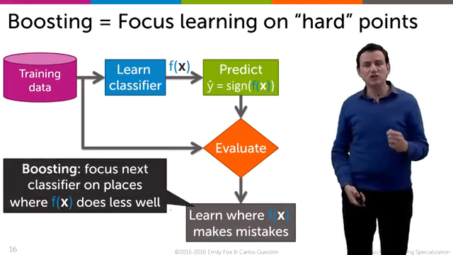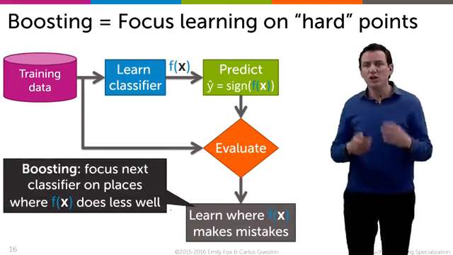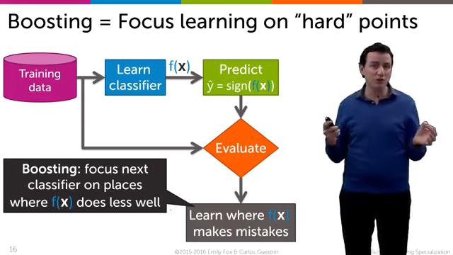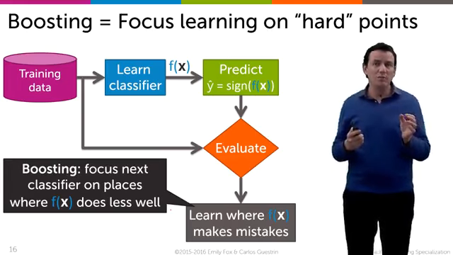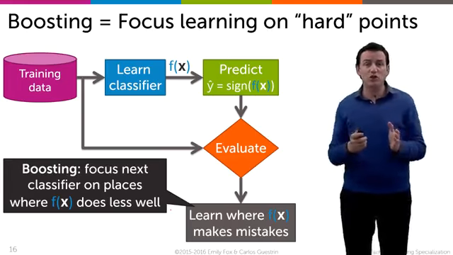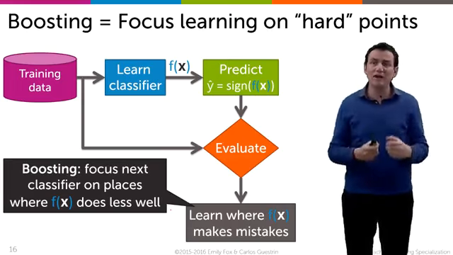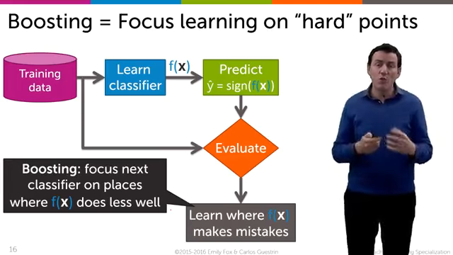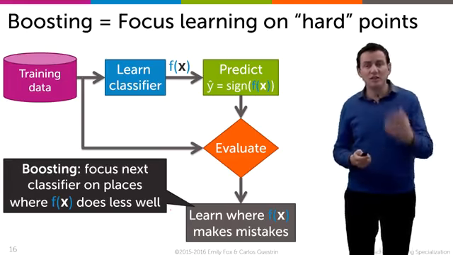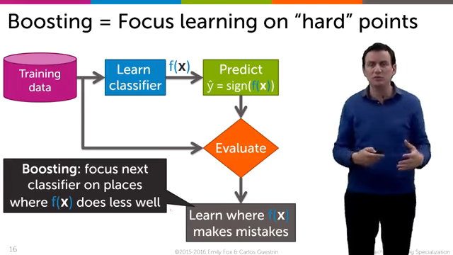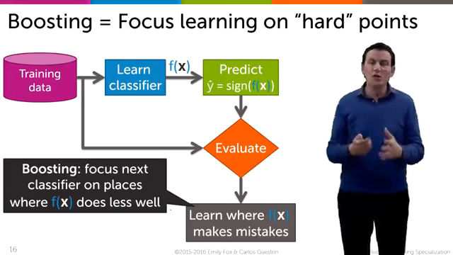And that next weak classifier is going to focus on the data points where the first one was bad. So in other words, this is a very important point: we're going to look at where we're making mistakes so far, and we're going to increase the proportion or the impact, or how much we care about, the points where we've made mistakes. And we learn another classifier that takes care of those points, and then we learn another one, and eventually, as we'll see, we'll converge to a great classifier.